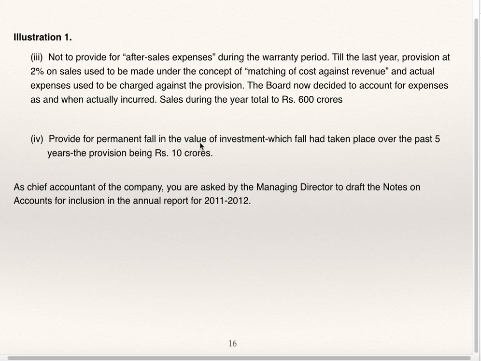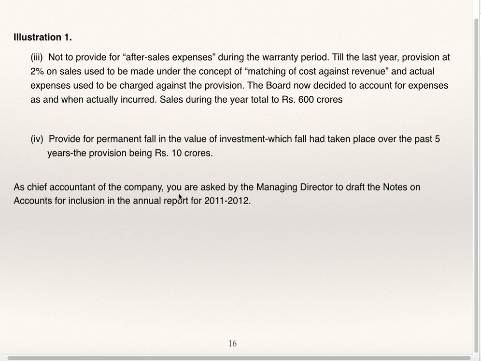Provide for permanent fall in value of investment, which fall had taken place over the past 5 years, the provision being 10 crores. Provision is to be made for fall in value of investment. So because of this, profit will go down by 10 crores.